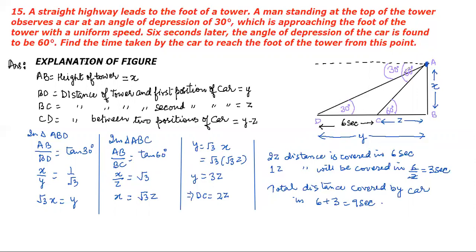Therefore, the angle also changes. This was the straight vision, and he moved this much to see the car. So the angle of depression changes from 30 degrees to 60 degrees.